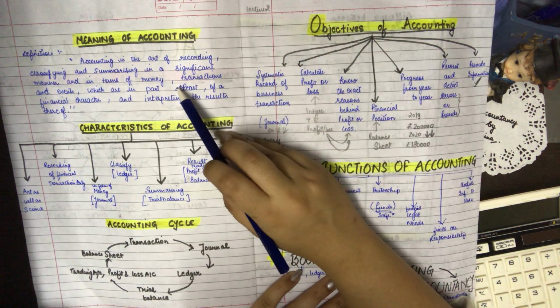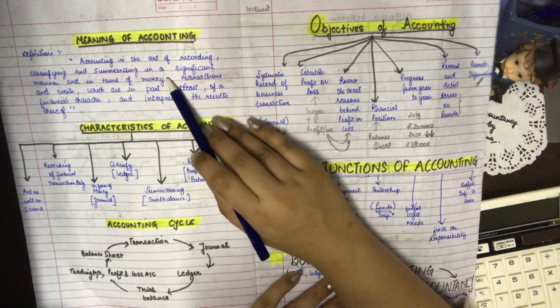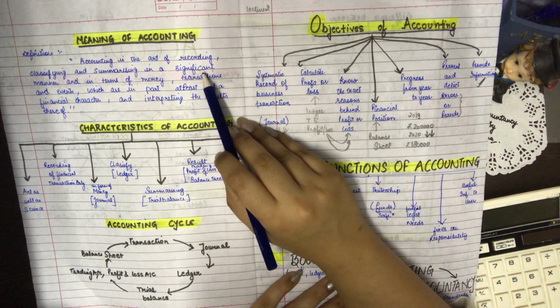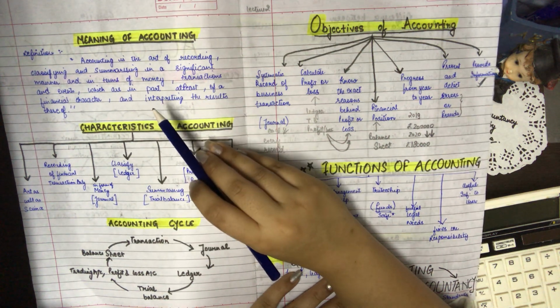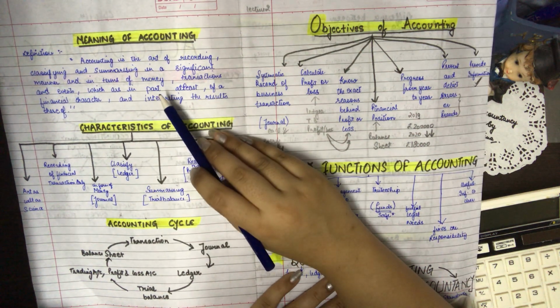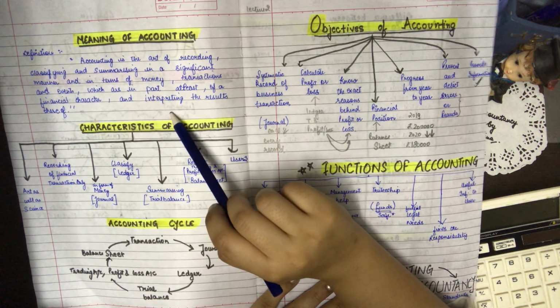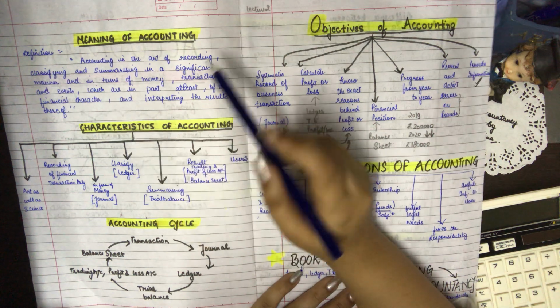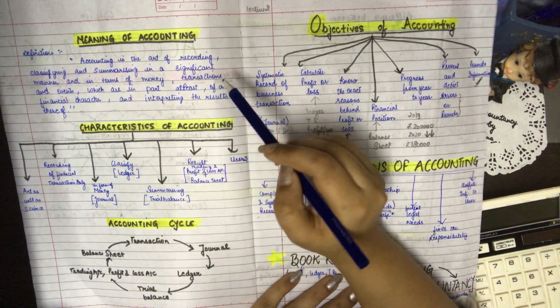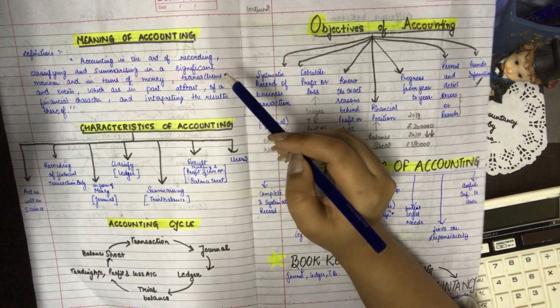Accounting is the art of recording, classifying and summarizing in a significant manner all transactions and events, in terms of money, which are in part at least of financial character, and interpreting the results thereof. So this is the meaning in which we do the basic activities.